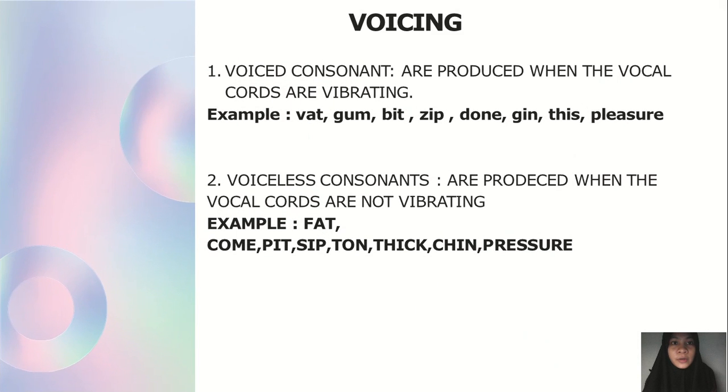Voicing. 1. Voiced consonants are produced when the vocal cords are vibrating. Examples: van, gum, bit, zip, dan, gin, pleasure. 2. Voiceless consonants are produced when the vocal cords are not vibrating. Examples: fat, calm, hit, sip, tone, thick, chin, pressure.